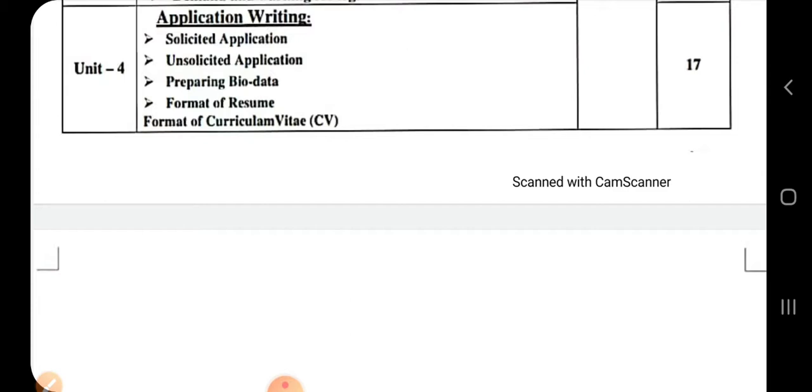In the next session, we will discuss unit number 1, that is the types and merits and demerits of communication, and the barriers of communication, and the ways with which we can overcome the barriers of communication.